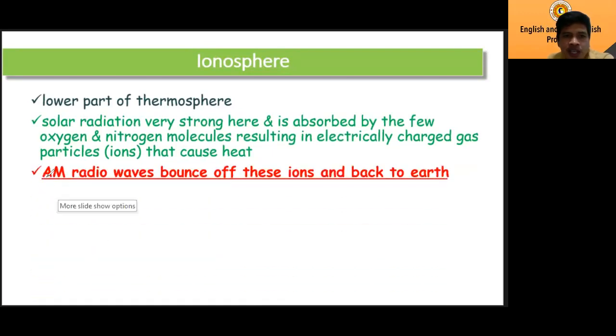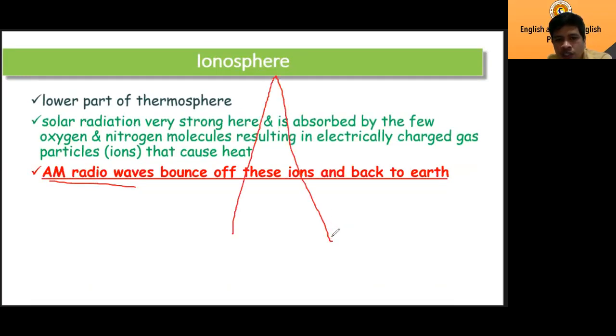AM radio waves bounce off these ions and go back to the earth. So we have radio waves from here bouncing off and going back to the earth. This is where you get the signal for the transmission of satellite, TV, and communication signals. That is happening in here.